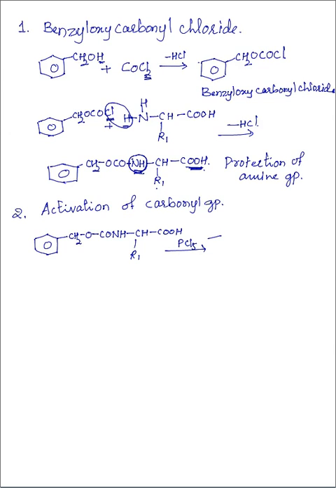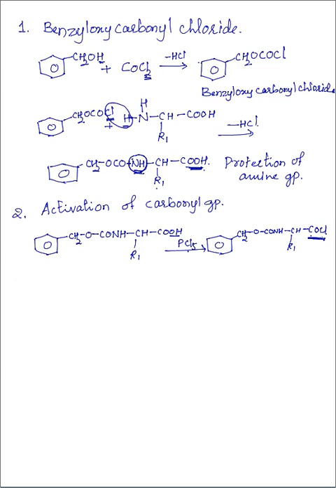So that now we'll get this carboxyl group, O CONH CHR1, and this becomes COCl. So here OH is replaced and COCl is formed. A carbonyl chloride type derivative is obtained. Now the carbonyl group is activated. Now it is a highly reactive position.